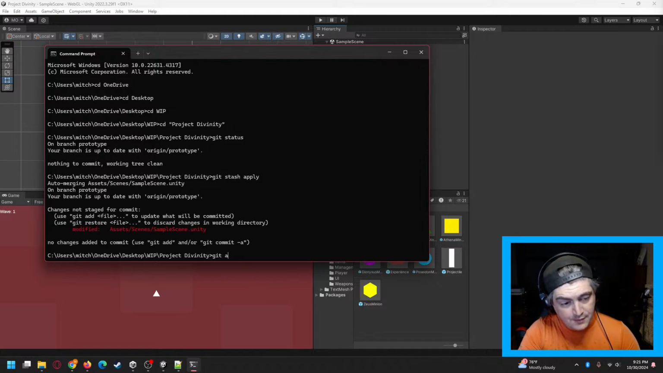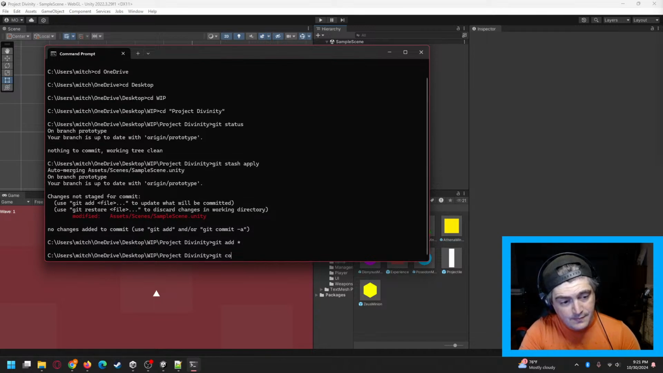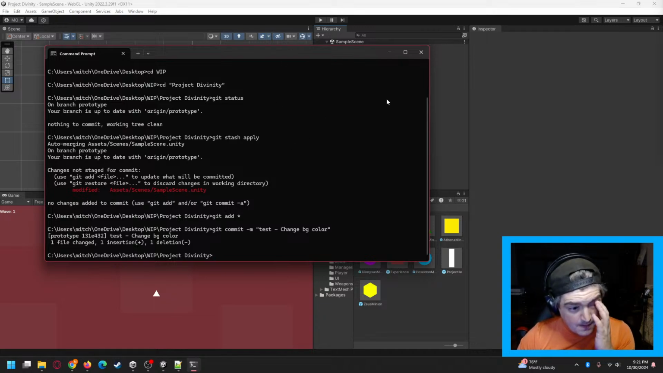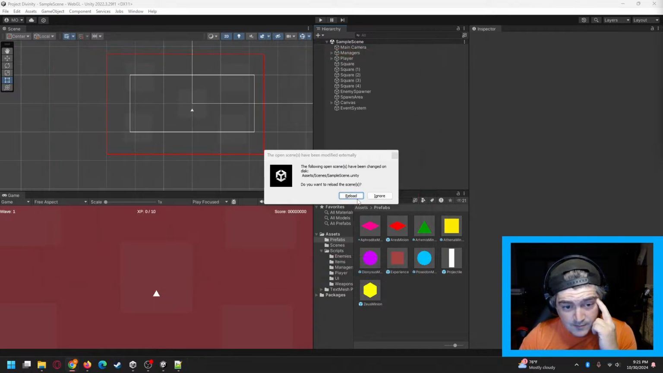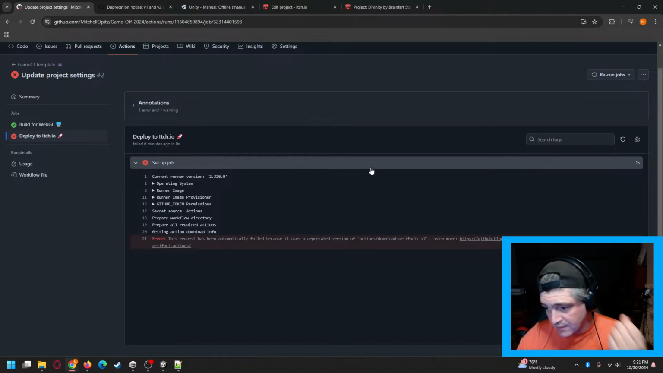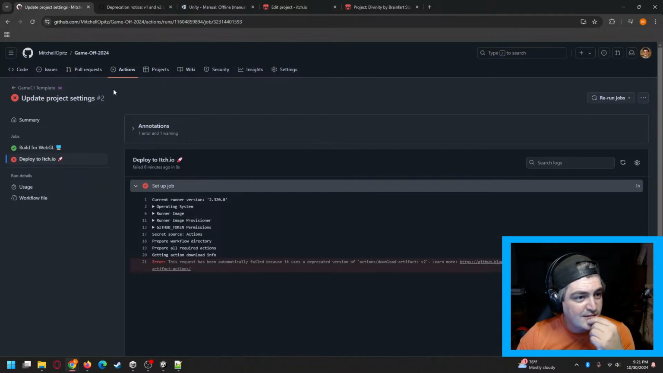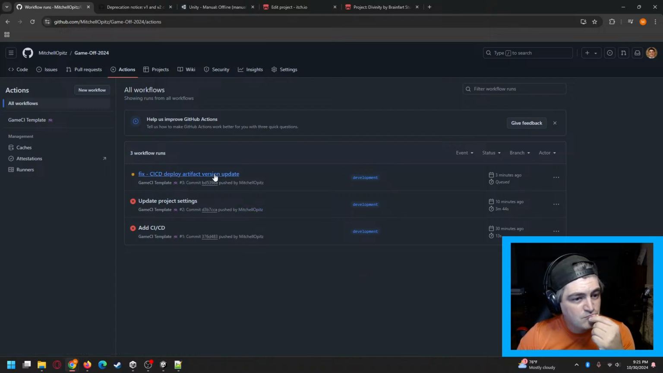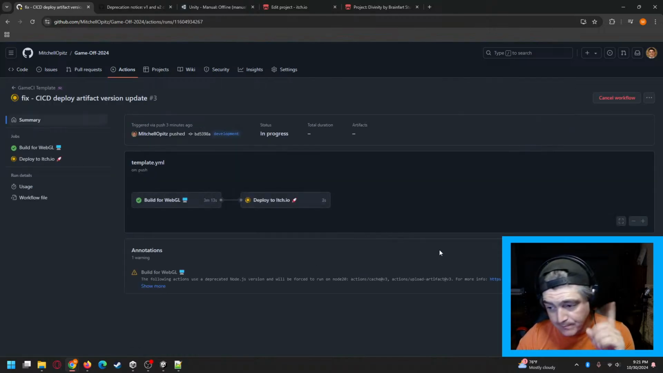Okay, cool. So now we're going to add that. Commit it. Test change BG color. So now that's going in the background. And the next time that actually completes the build process for this one, am I still getting the same thing? Okay. So hopefully that WebGL process fixed the issue. We're going to find out in just a moment.